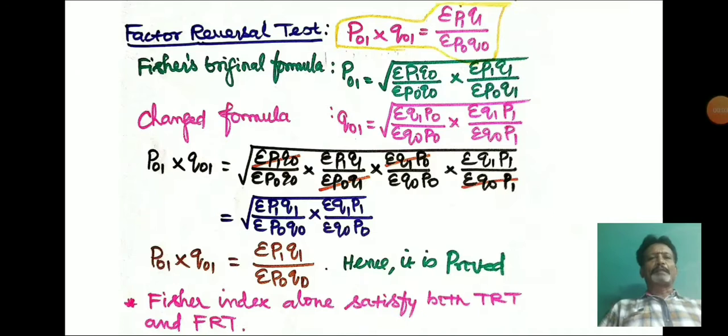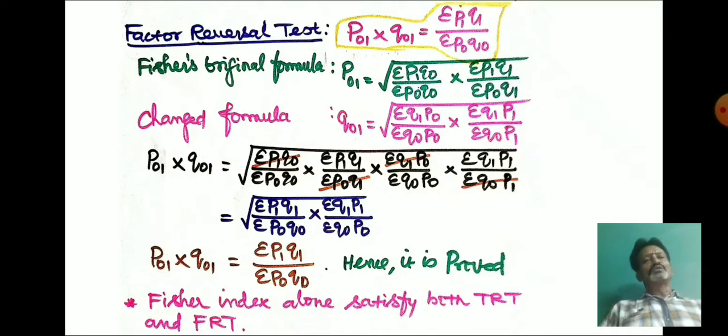Now I explain the factor reversal test. The proof for the factor reversal test is P01 into Q01 equal to sigma P1 Q1 divided by sigma P0 Q0. So here also first we have to write Fisher's original formula. So P01 equal to under root of sigma P1 Q0 divided by sigma P0 Q0 into sigma P1 Q1 divided by sigma P0 Q1. This is the original formula.